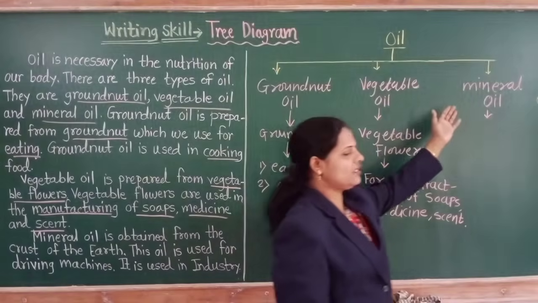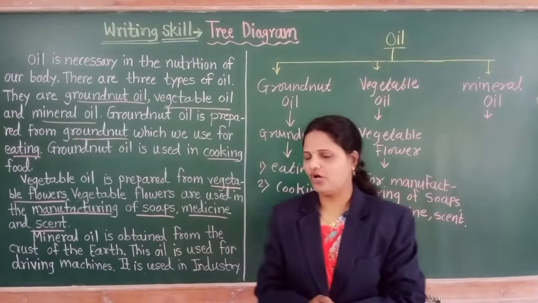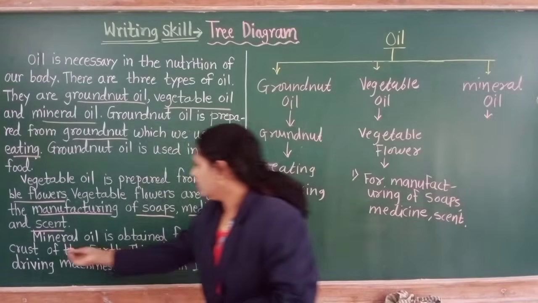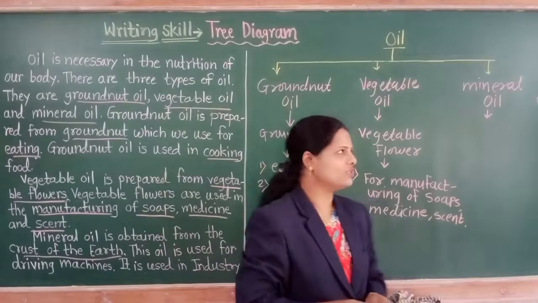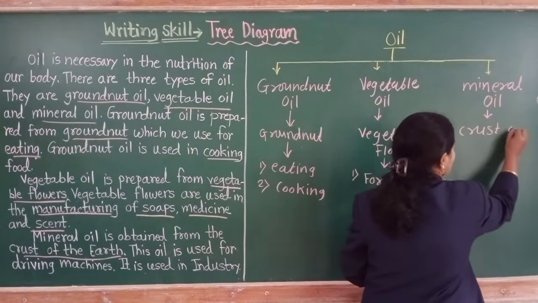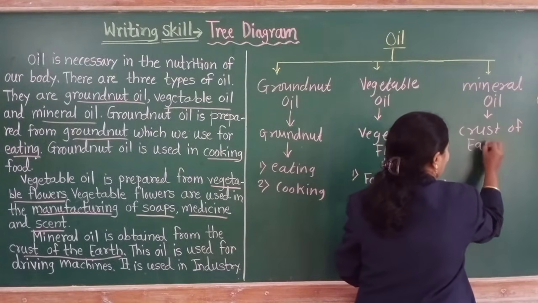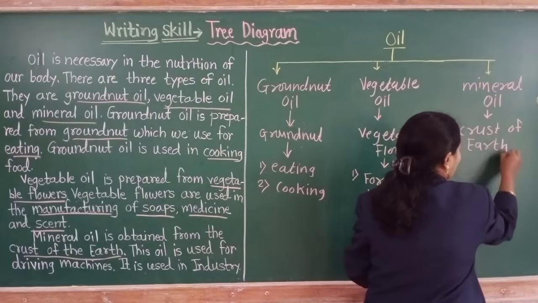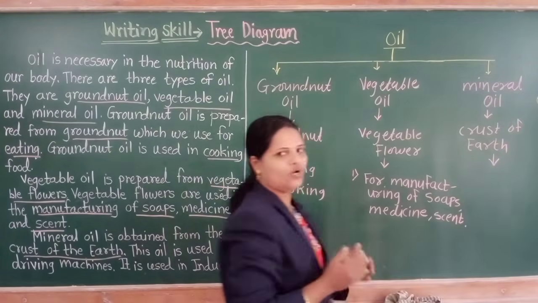Third type, that is the mineral oil. From which do we get that mineral oil? From the crust of the earth we get mineral oil. So first of all we have to write here crust of earth. From that crust of the earth we get mineral oil. What is the use of mineral oil?